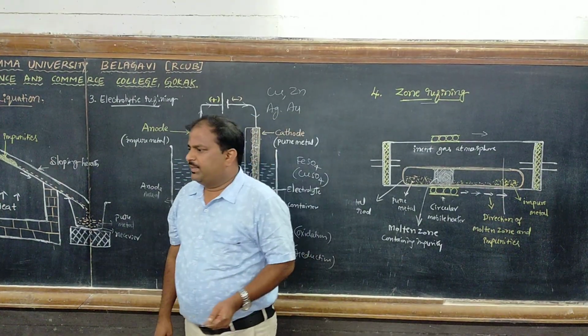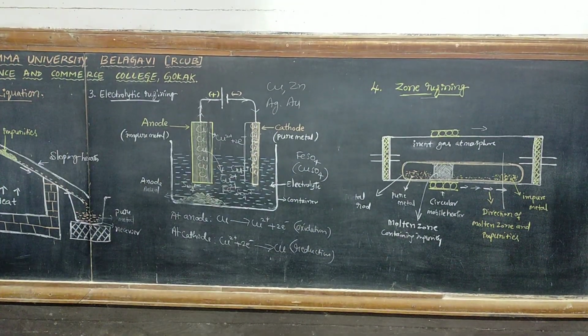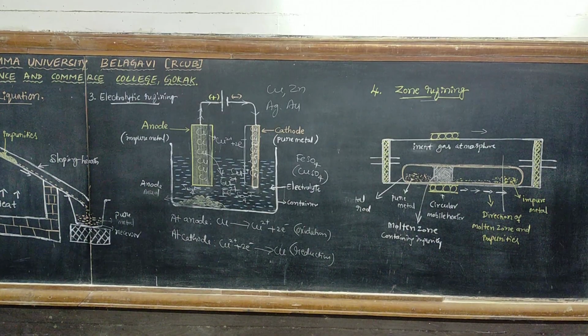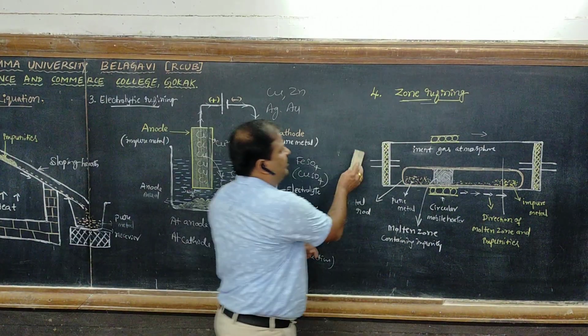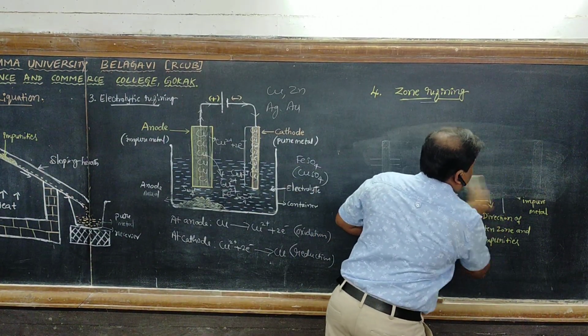Another method, the fifth method, is vapor phase refining.